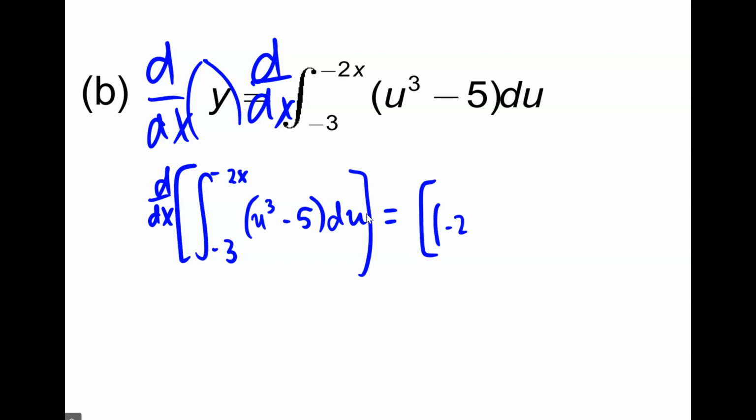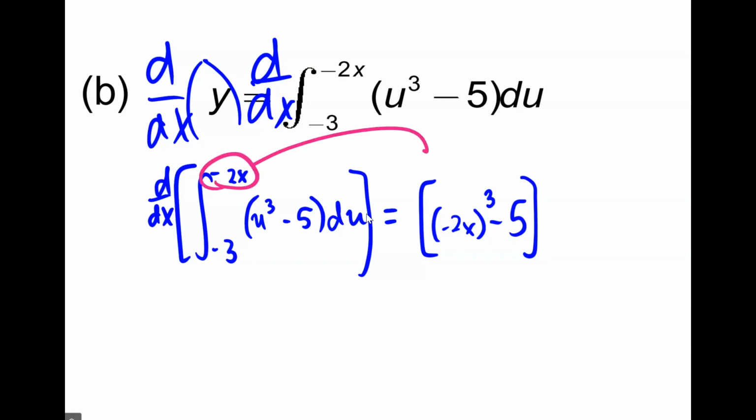So I have to plug in -2x everywhere I saw a u: (-2x) cubed minus 5. And then I have to multiply by the derivative of my upper bound. The derivative of -2x is -2.